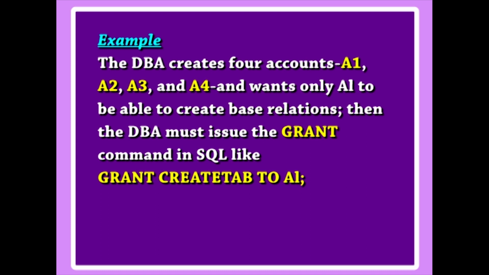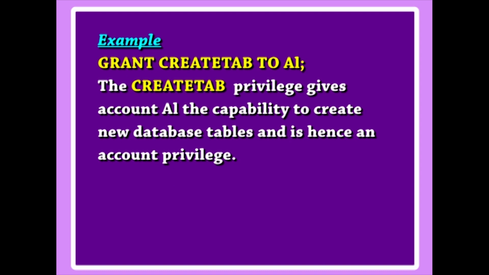Let us understand it with the help of an example. Suppose that the DBA creates 4 accounts A1, A2, A3 and A4 and wants only A1 to be able to create base relations. Then the DBA must issue the grant command in SQL like grant create tab to A1. The create tab privilege gives account A1 the capability to create new database tables and hence is an account privilege.